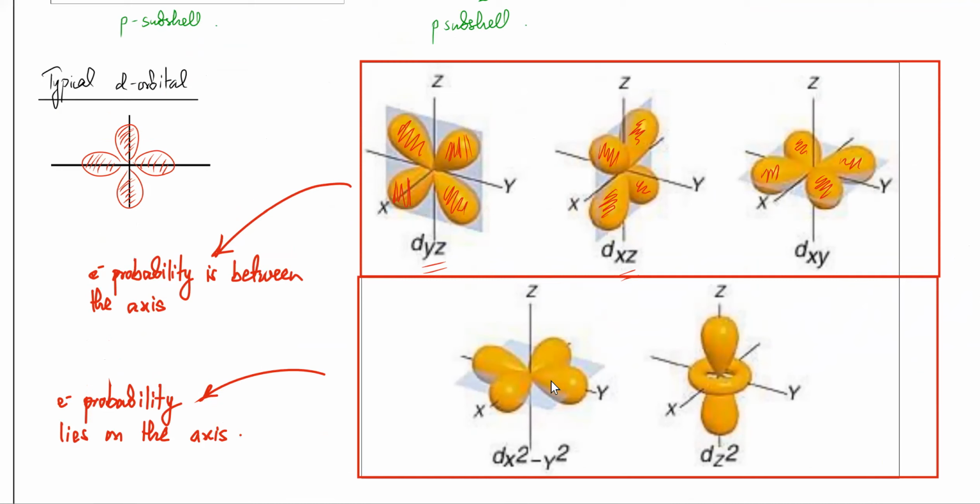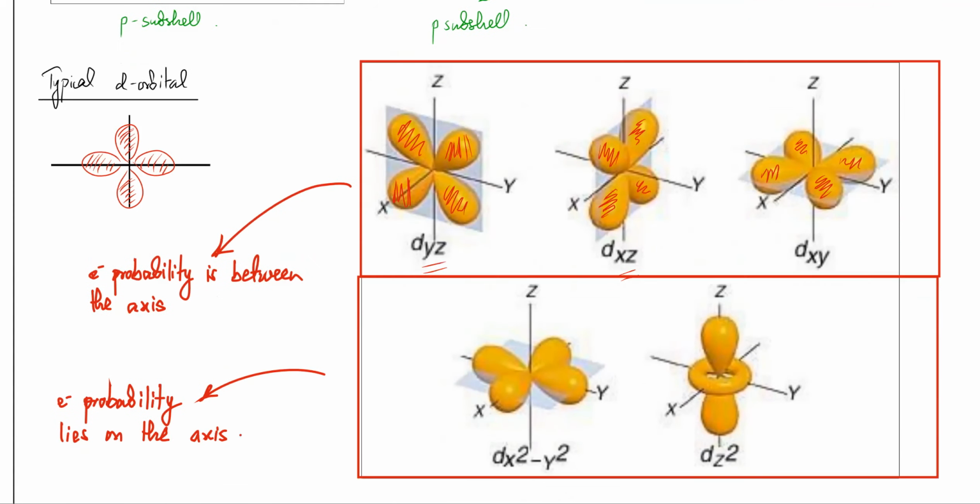And then there would be certain electrons distributed on the axis. One of them has the electron density right on the axis. That's known as a dx square minus y square orbital. And then there is a dz2 orbital, which is like this, where the electron density is on the z axis. So you have 5 different types of orbitals. Okay, Ibrar, is this clear?